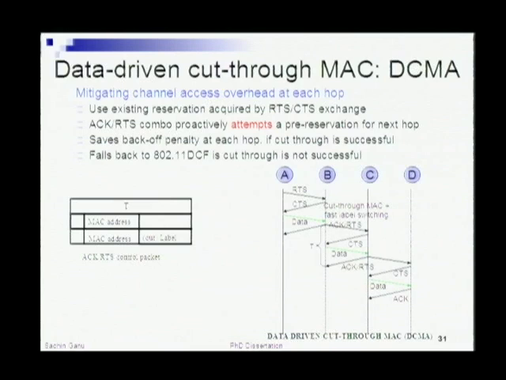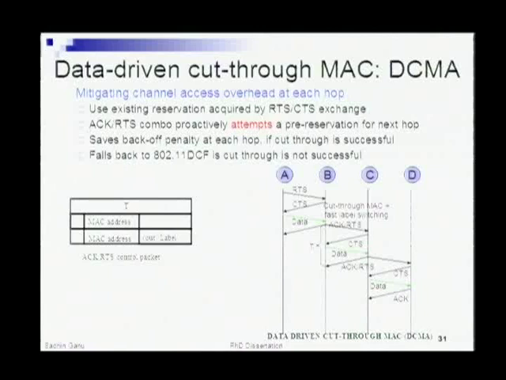It's a single packet, called a combo ACK-RTS packet, and the idea is that it acts as an acknowledgement for the previous data hop to this node, and it also acts as an attempt to pre-reserve the medium for the next hop along the path.